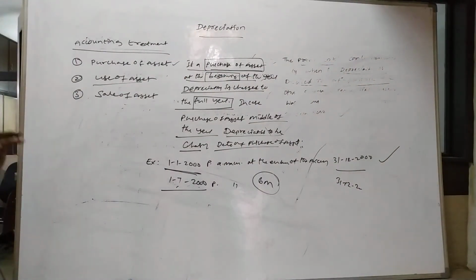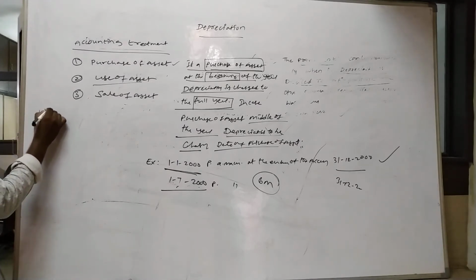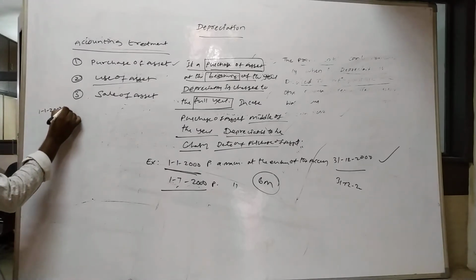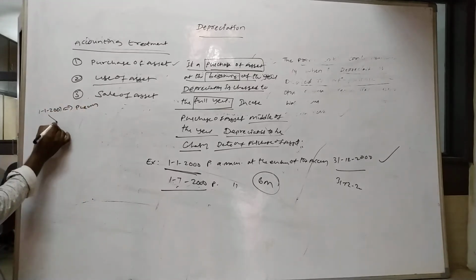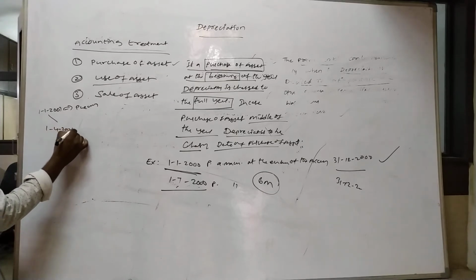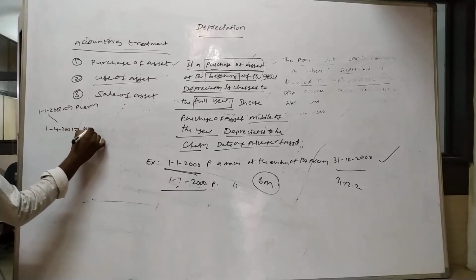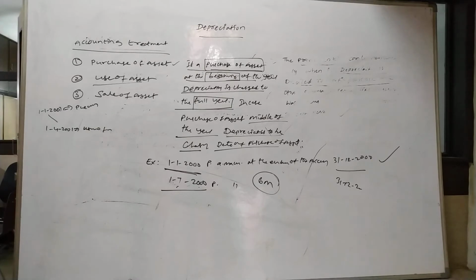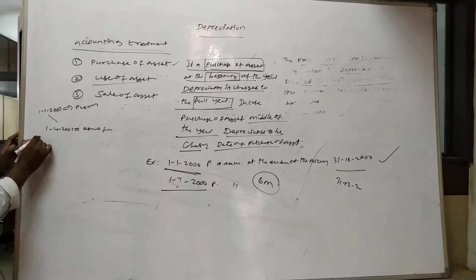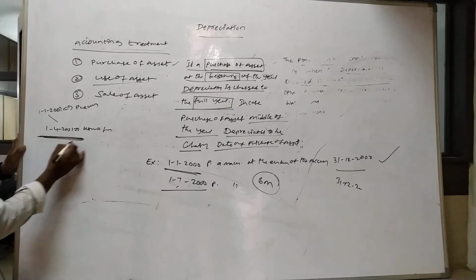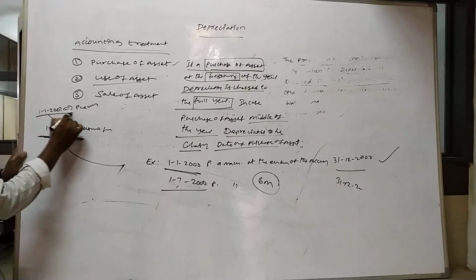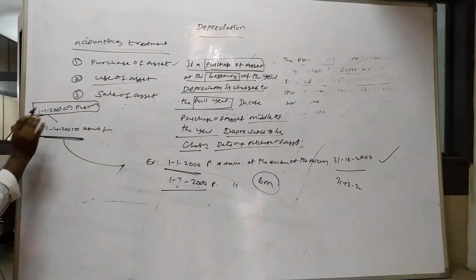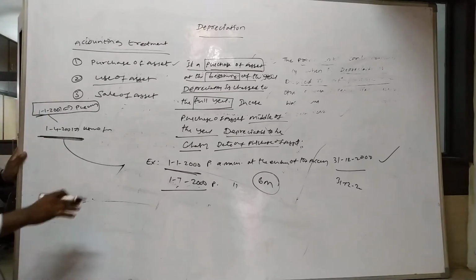If a machine is purchased on 1st January 2001, only purchased, not used. Now 1st April 2001, use of asset, but only calculating the using date, up to how many months. Clear? From the beginning, purchase of asset is not calculated in the books of accounts.